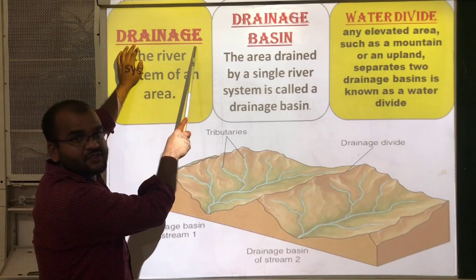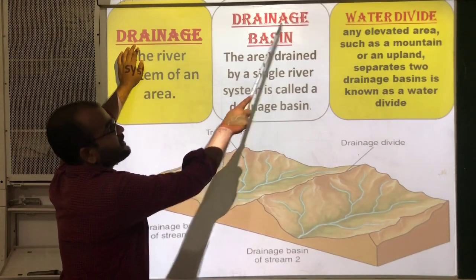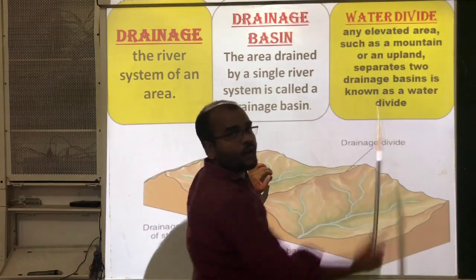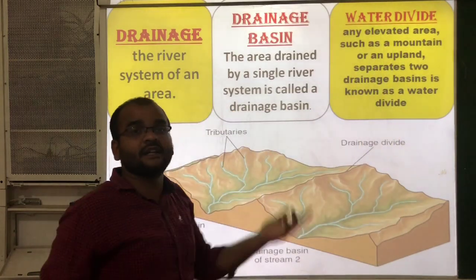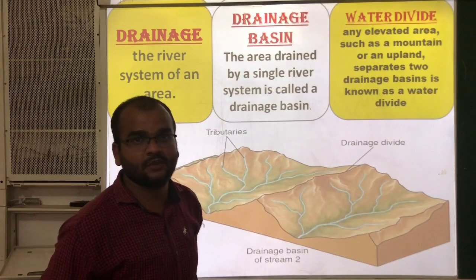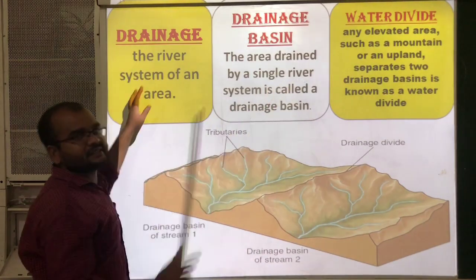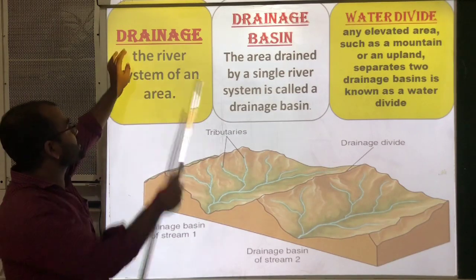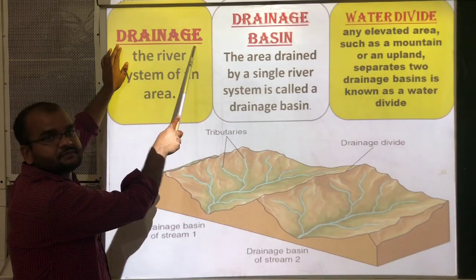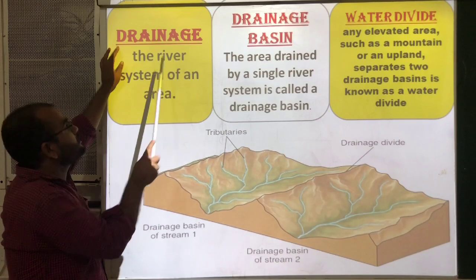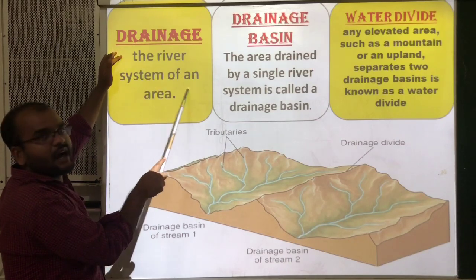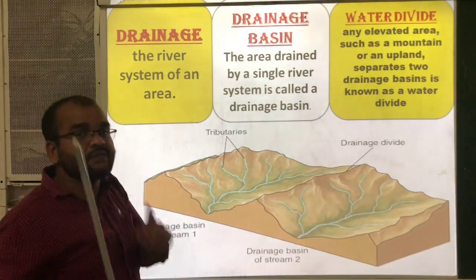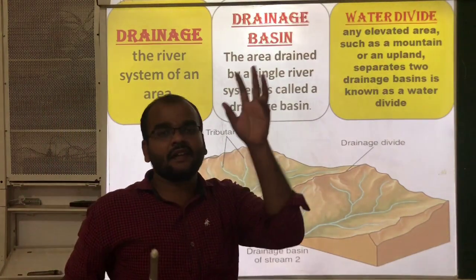One is drainage, second one drainage basin, third one water divide or water dividing line. These are the basic terms. We have to know about these. First of all, drainage. Drainage means the river system of an area.